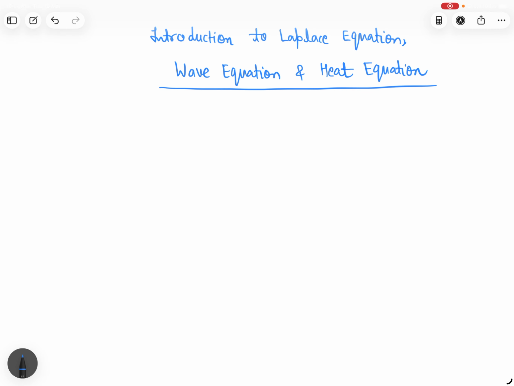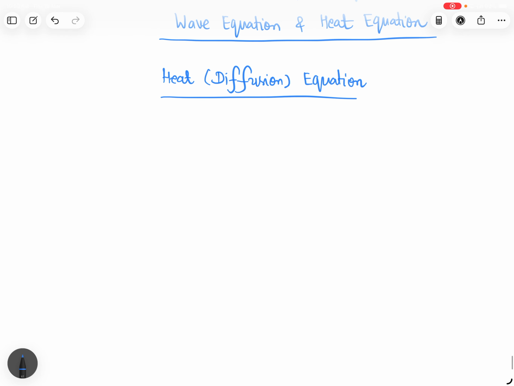So today we are going to see what are Laplace equation, wave equation, and heat equation. So what is heat equation? Heat equation is also called diffusion equation. We know that one dimensional, two dimensional, three dimensional heat equations are there. So what is one dimensional?